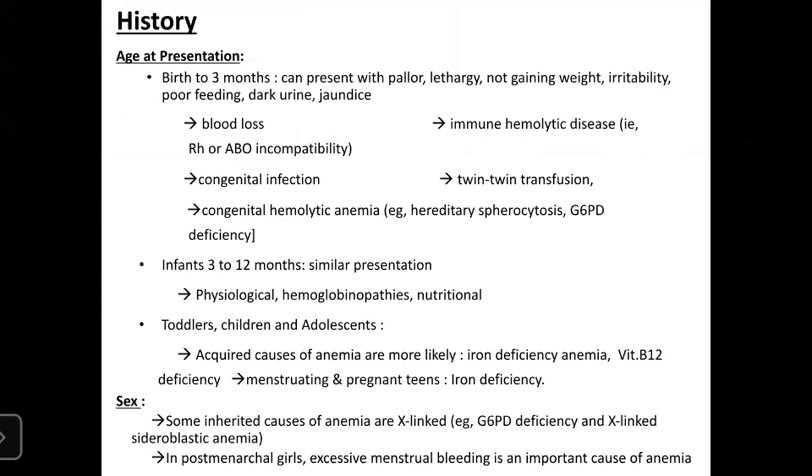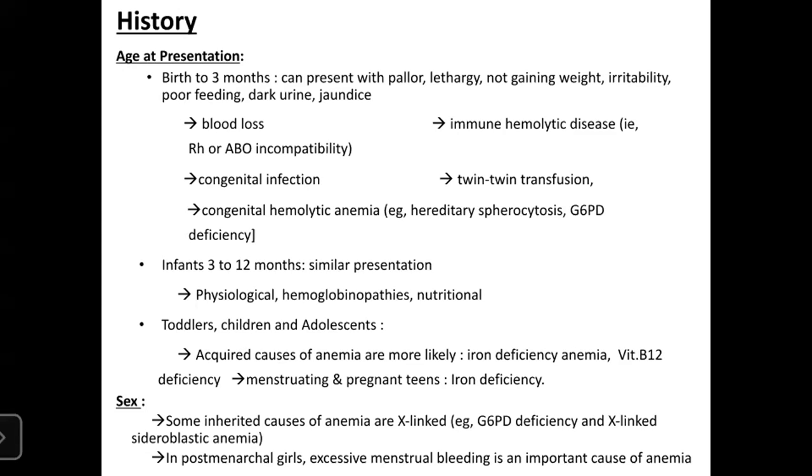So in infants of 3 to 12 months, they might present with similar features such as pallor, lethargy, not gaining weight, irritability, poor feeding, dark urine, jaundice, right? But the condition might differ. So 3 to 12 months, physiological anemia, physiological and grows up, the erythropoietin level is decreased, त्यसले गर्दाखेरि. अनि अर्को चाहिँ RBC को life चाहिँ in preterm babies it's only 60 days, and in term babies it's 90 days.